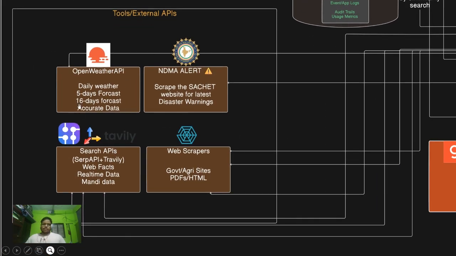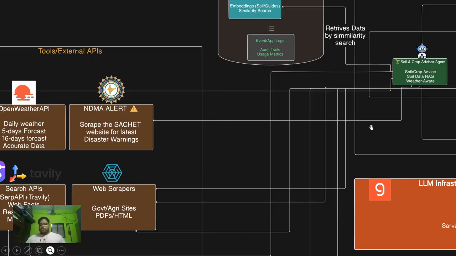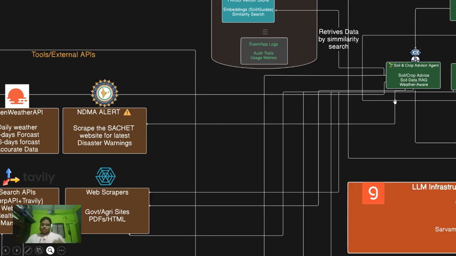In tools, we have used the OpenWeather API for getting weather forecasting data that is going to go into our system, and we have a very robust system prompt. It is going to understand it and then work upon it. We are not using only one data point; we are using 3 to 4 data points in one system. We are going to go through the data, and then we are going to give a really good answer to it.